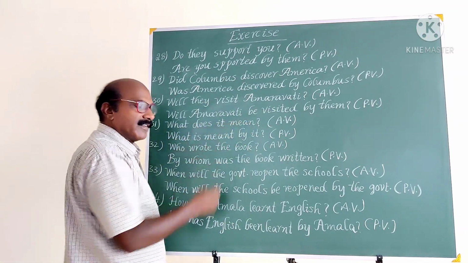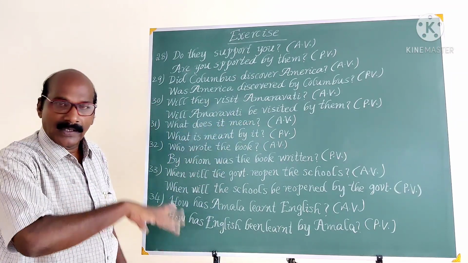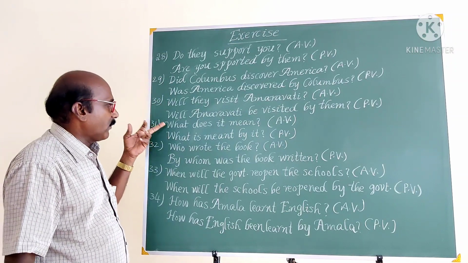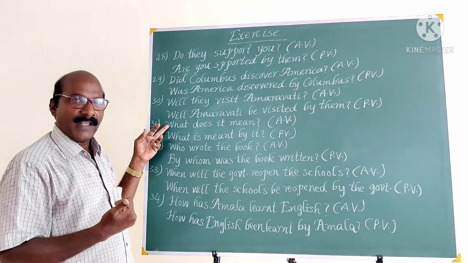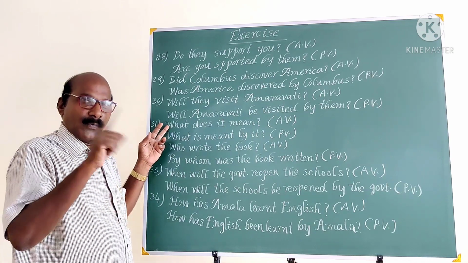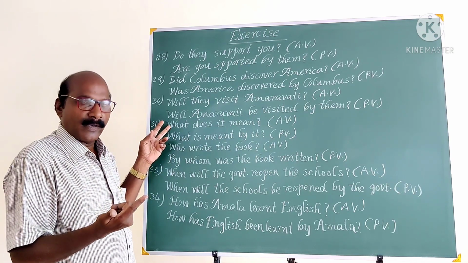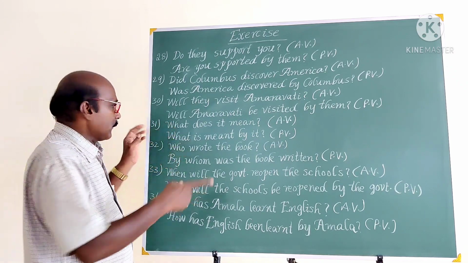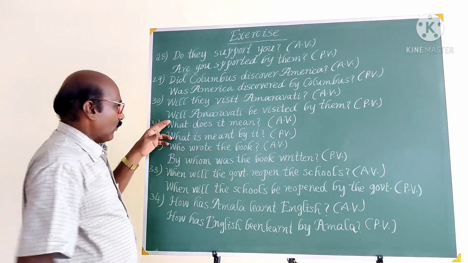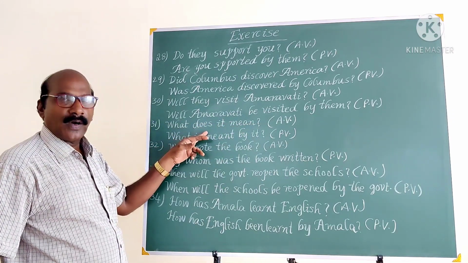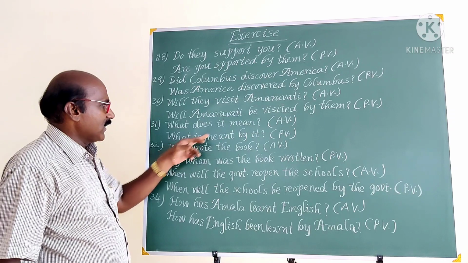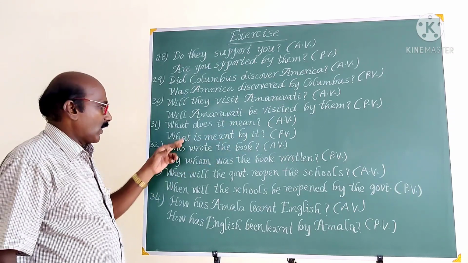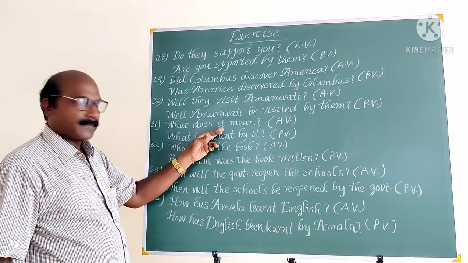What does it mean? This is the information question. These were the yes or no type questions, and if any question begins with what, begin with what only in the passive voice. If any question begins with where, passive voice should also begin with where, how, when, like that. What does it mean? What? Then present tense do form, use present tense be form. What is? Then the third form of verb, meant. What is meant by it?